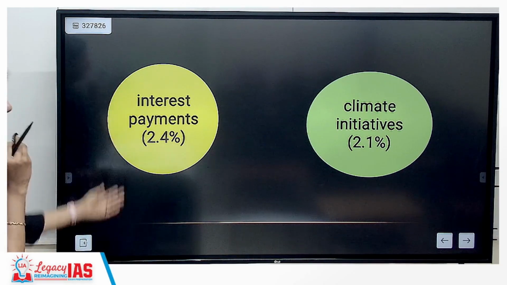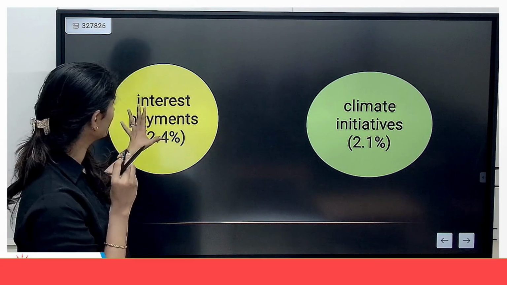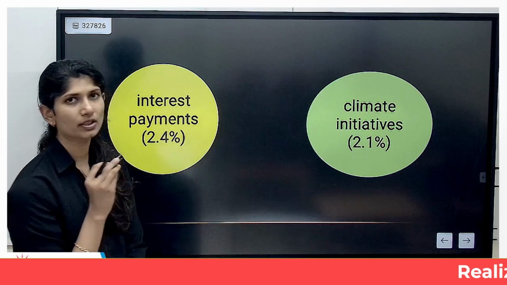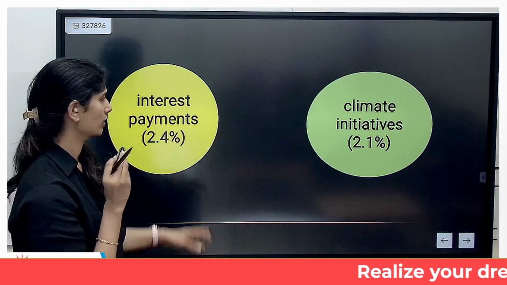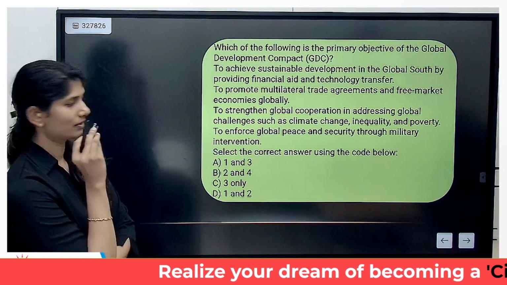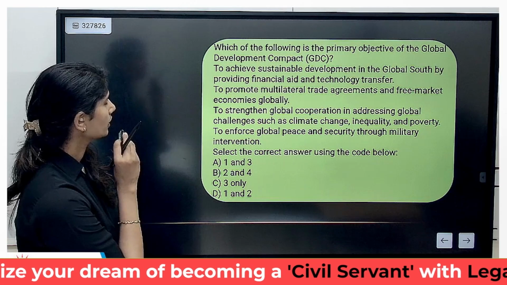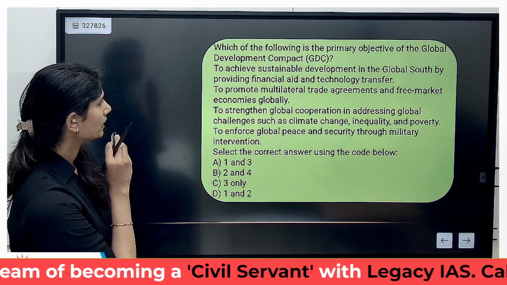The developing countries or your global south countries have been spending more on interest payments compared to your climate change initiatives. Let's look at some of the possible questions and learn from this. Which of the following is the primary objective of Global Development Compact?